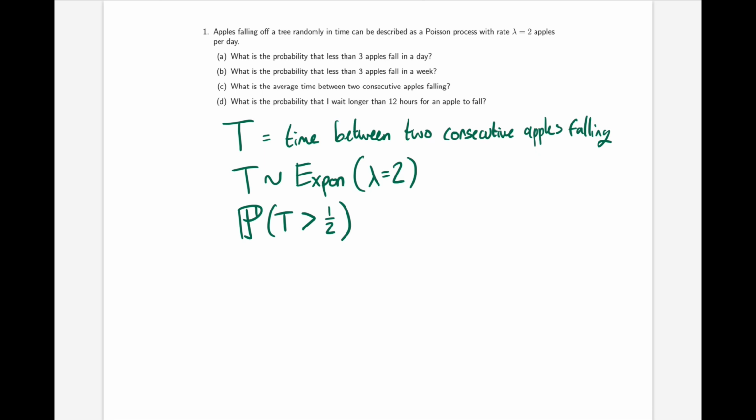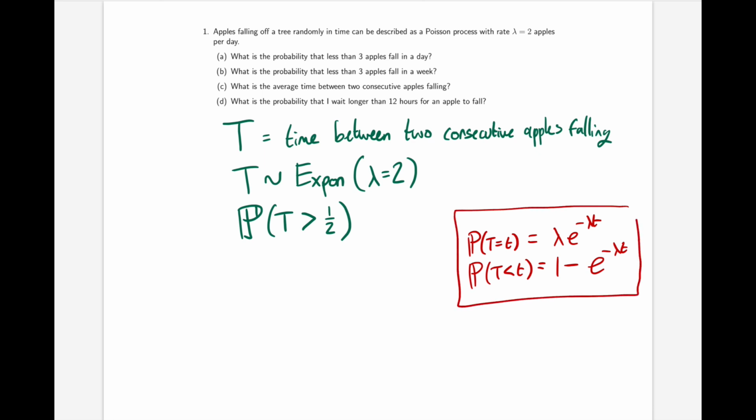Now, what do we know about the exponential distribution? As a side, we know that the probability of t being equal to some value t, if t is exponentially distributed, is lambda e to the minus lambda t. That is the PDF. And the CDF, the probability that t is less than some value t, is 1 minus e to the minus lambda t. I'll just keep that up.